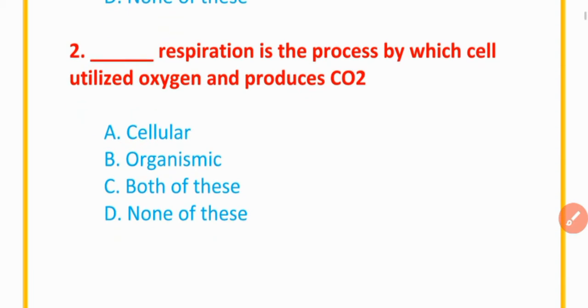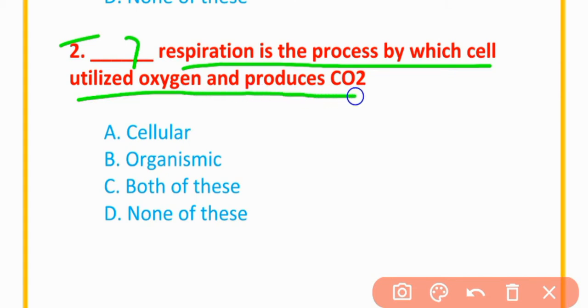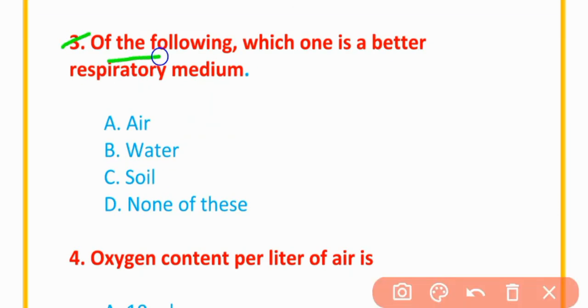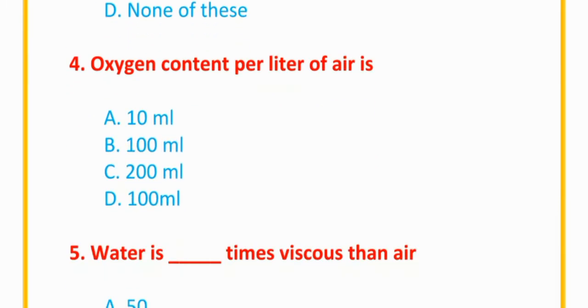MCQs number 2. Respiration is the process by which cells utilize oxygen and produce carbon dioxide. The correct option is option A, cellular respiration. MCQs number 3. Of the following, which one is a wet respiratory medium? Air is the correct option.